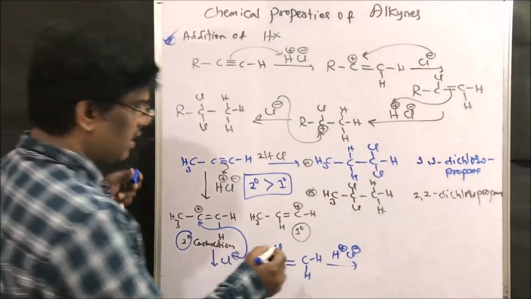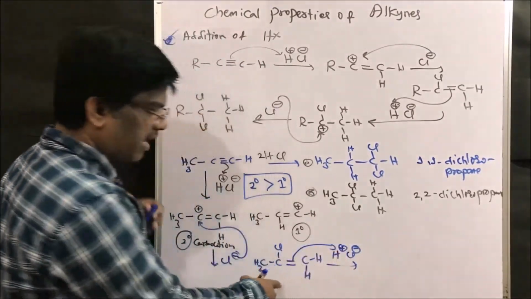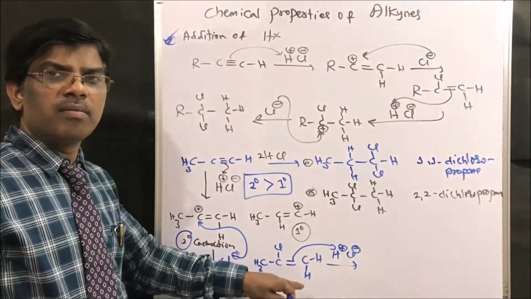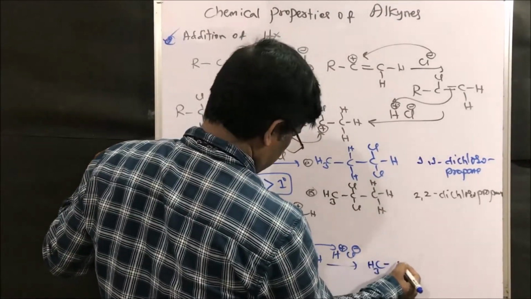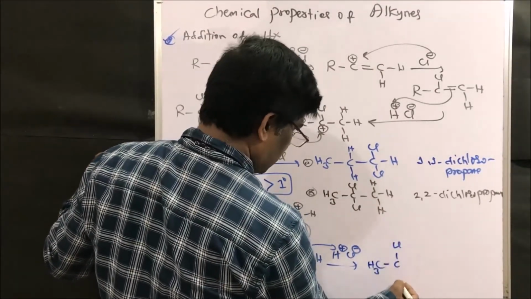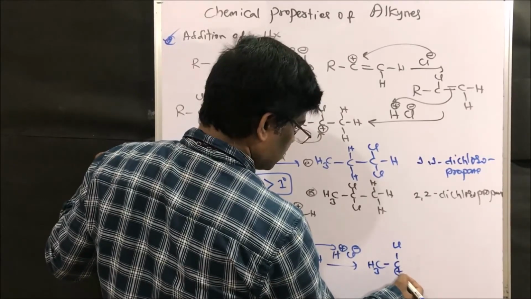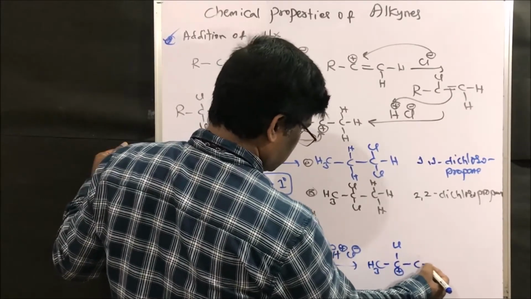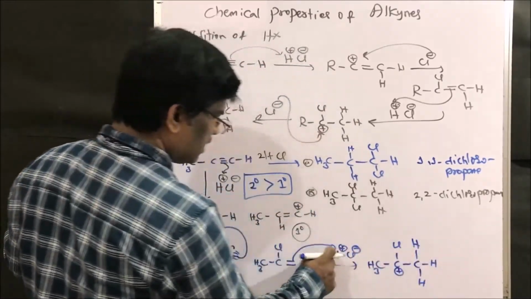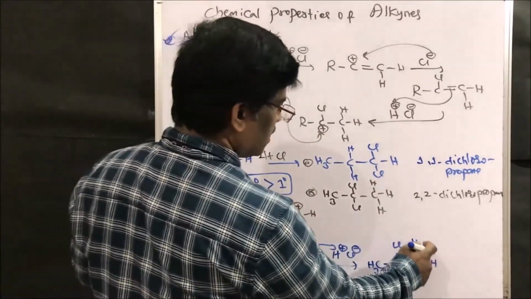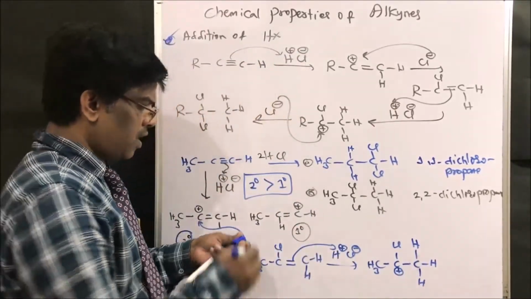Again the same question, right? Since it is an alkene, alkenes follow Markovnikov's addition. CH3-C, already chlorine is there, right? So it is going to give this positive charge, and the new hydrogen comes and sits here. So CH3 has become.